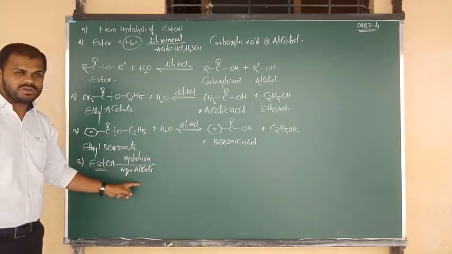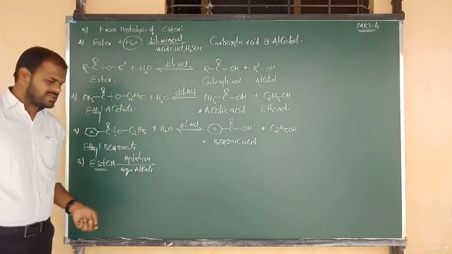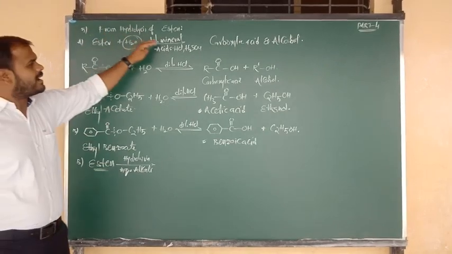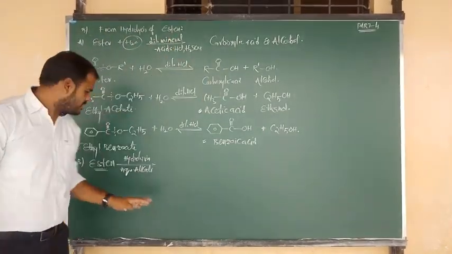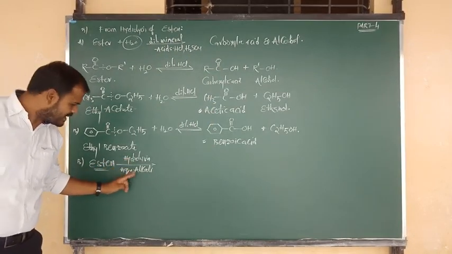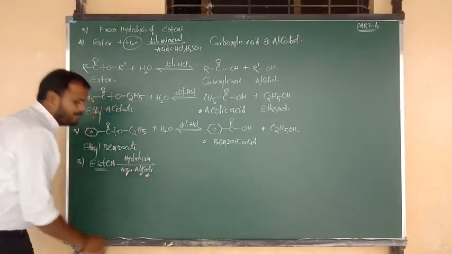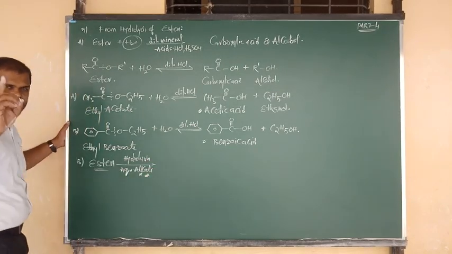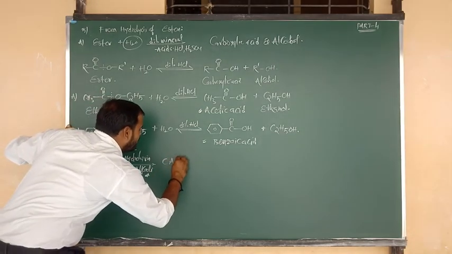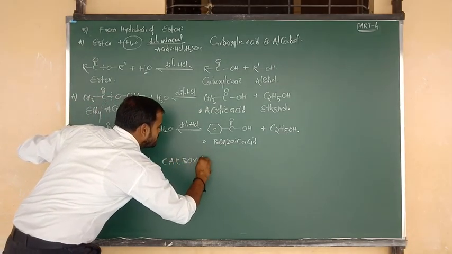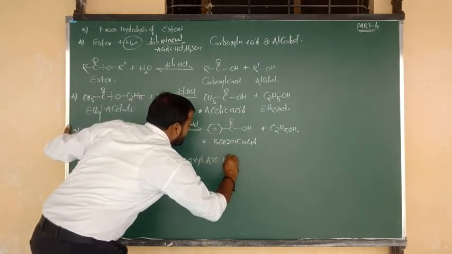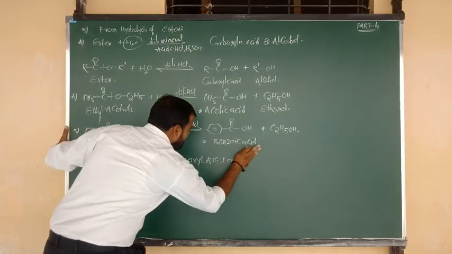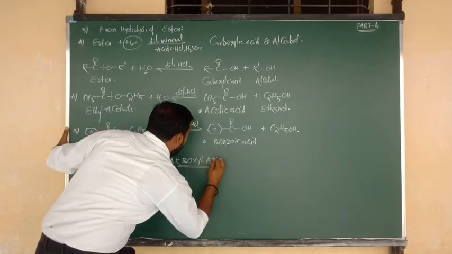A base must be required, because the first one is hydrolysis in mineral acid, and the second one is hydrolysis in alkali condition or basic condition. Yes, esters upon hydrolysis in acid give you directly two products, but esters on hydrolysis in basic medium first of all form one intermediate. The intermediate has a very important name. It is known as carboxylate ion. Or simply you can say the intermediate is nothing but the carboxylates.